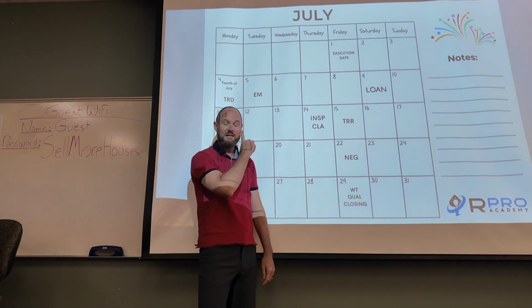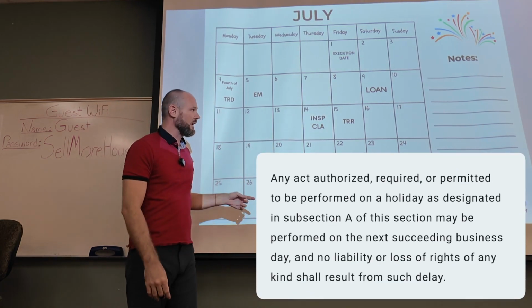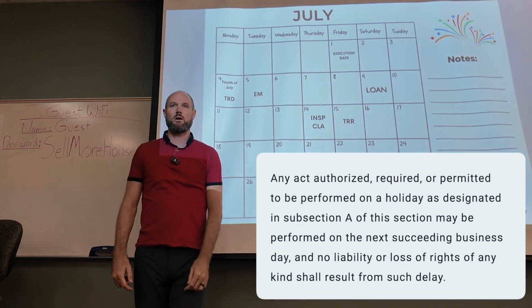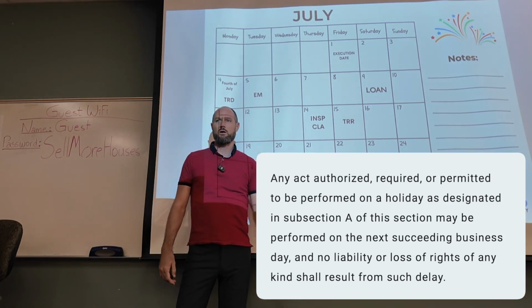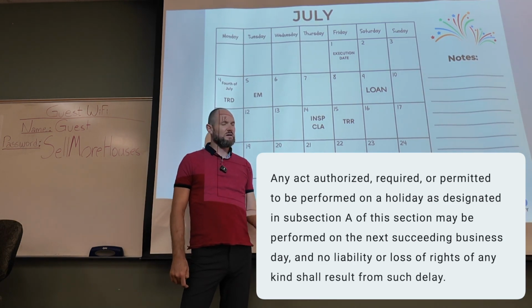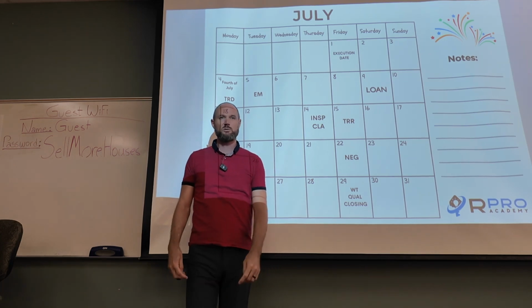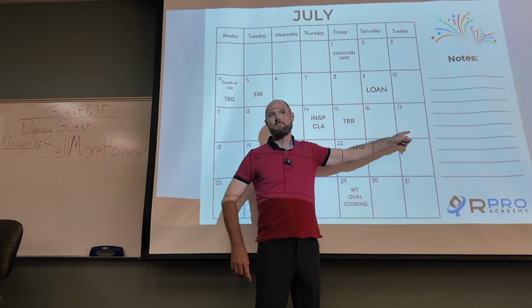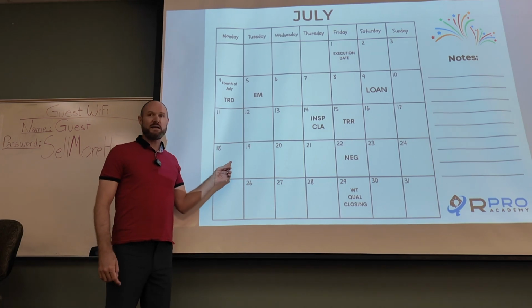And then there's a provision in that statute. It's got nothing to do with real estate, but it says something to the effect of if you've got an obligation, a contractual or another obligation to do something on a holiday, you cannot be prejudiced by doing it on the next non-holiday. Something general like that. I don't remember exactly what it says. You never would think in a million years this has anything to do with real estate, except there was some case law that went up to the Oklahoma Supreme Court in 1979, where some idiot scheduled closing on a Sunday. And the buyer shows up on Monday and they say, hey, I get to close on Monday.